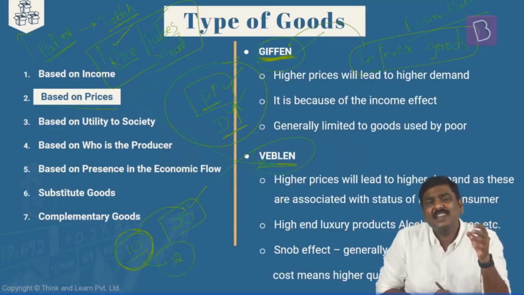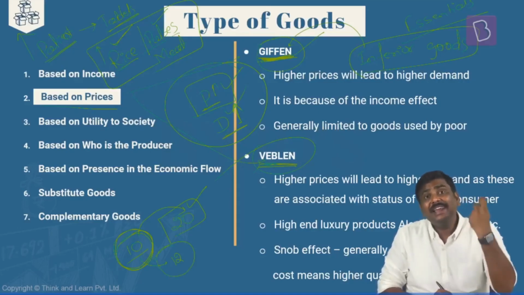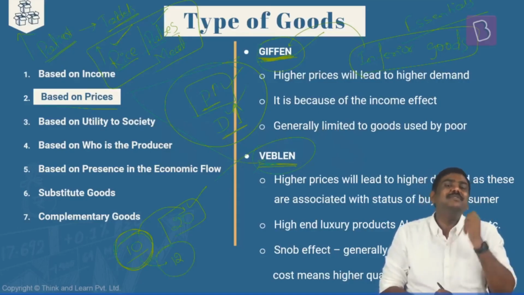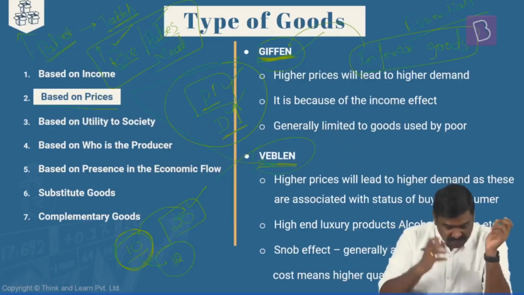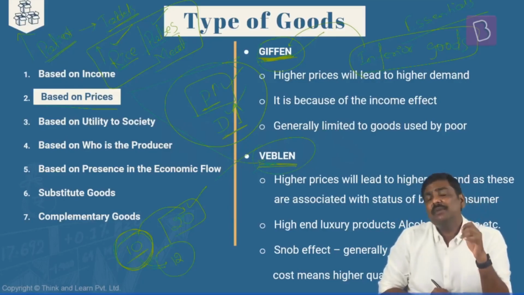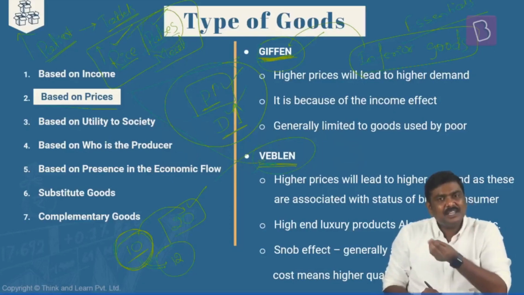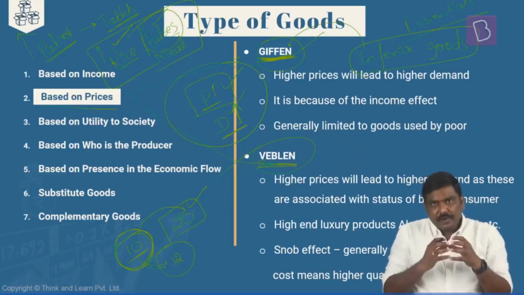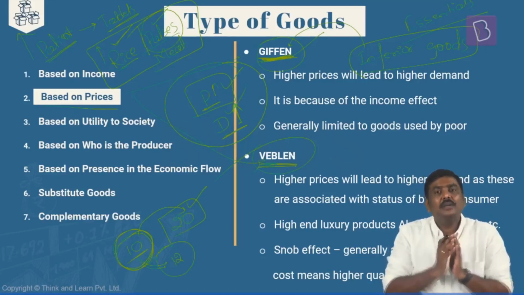Now, some of you will simply say, sir, you are saying that with the increased price, the consumption increases. But how does consumption increase? Let's go to the next point here. When the price of the rice has increased from 10 to 12, his income is not increasing. But can I simply say that when he purchases the rice at 12 rupees, the amount of pulses he can purchase will become lower? Is it okay? The amount of pulses that he can purchase will become lower now, right?